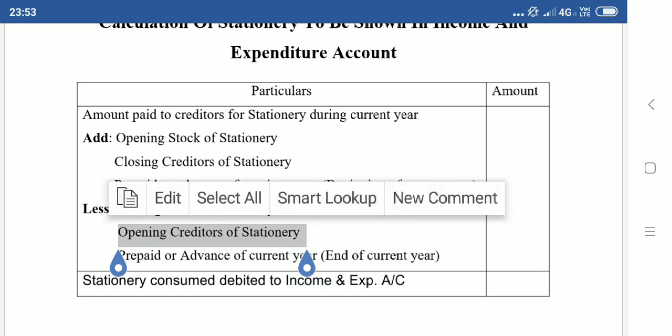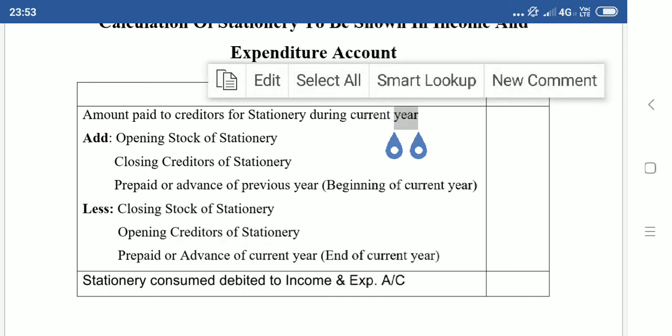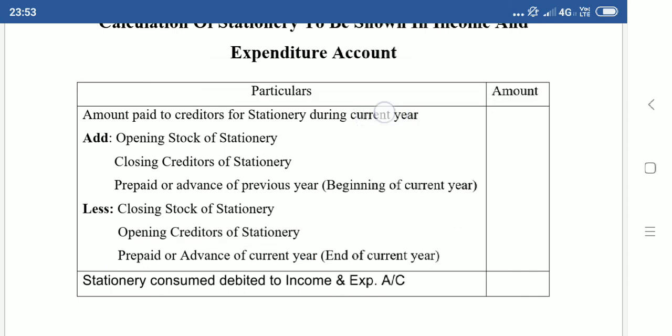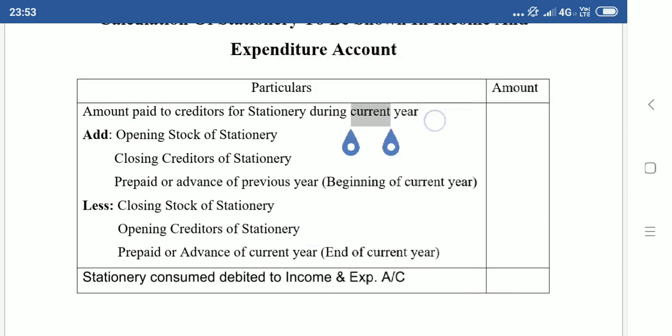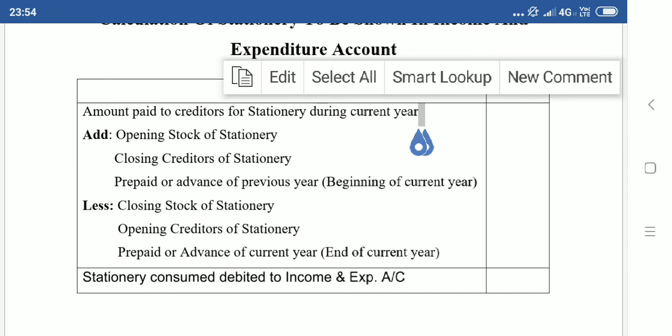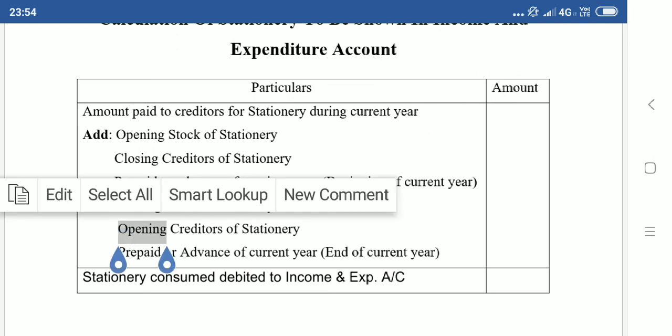Opening creditors of stationery are, we purchased stationery from them in the previous year. In the previous year, we purchased stationery from them on credit. So we are assuming that we have paid them and the payment is included in this amount, and this amount we got from the payment side of receipts and payment account. So this expense of opening creditors of stationery, which we have paid in the current year, does not belong to current year's expense. It is previous year's expense.